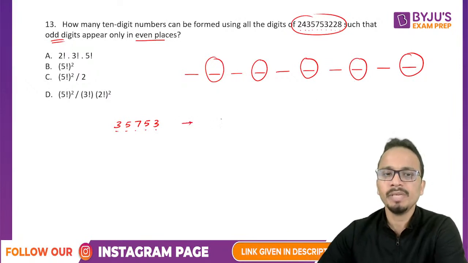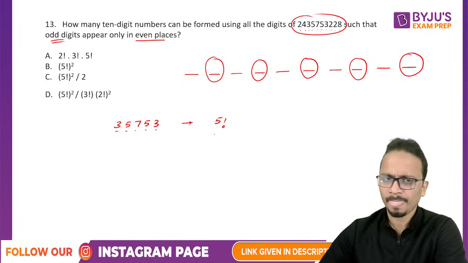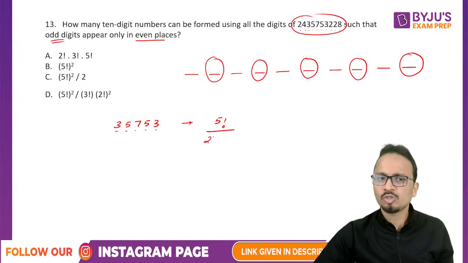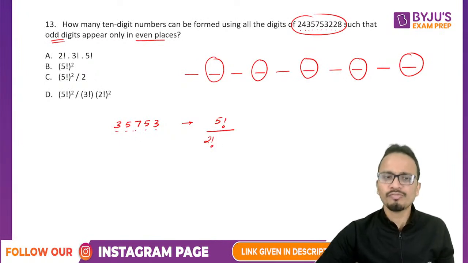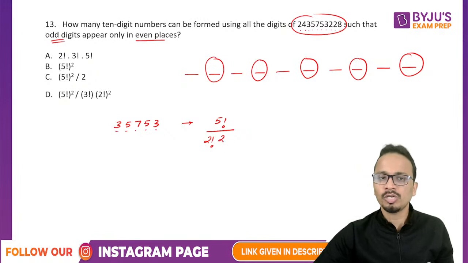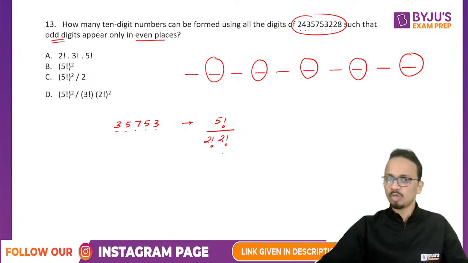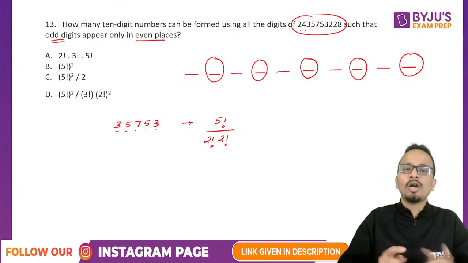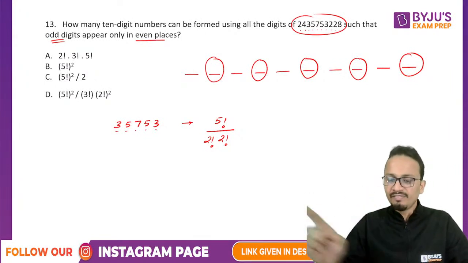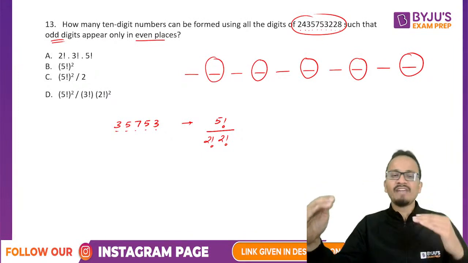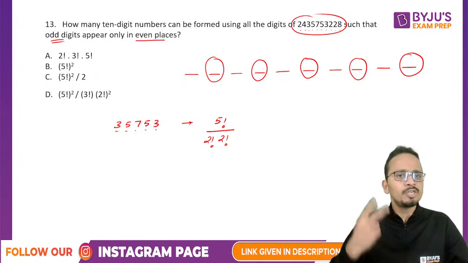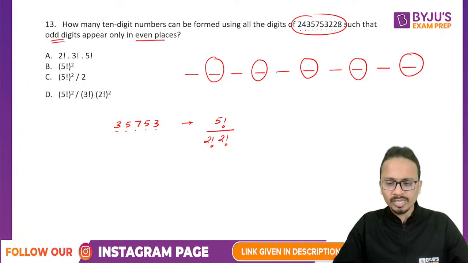The number of ways will be 5 factorial divided by, since 3 is repeated twice, 2 factorial, also 5 is repeated twice, so divided by 2 factorial once again. So first of all, I have taken care of even places on which only odd digits can come. There were 5 even places and 5 odd digits. So at 5 places, 5 digits can be arranged in 5 factorial ways. But since 3 was repeated twice, I have divided it by 2 factorial.